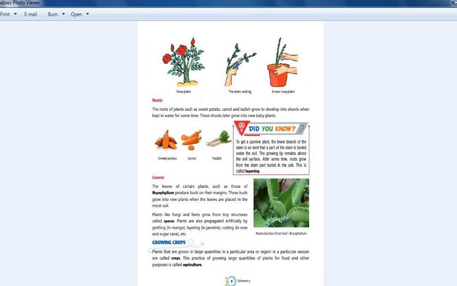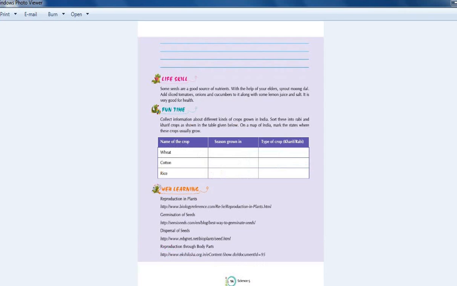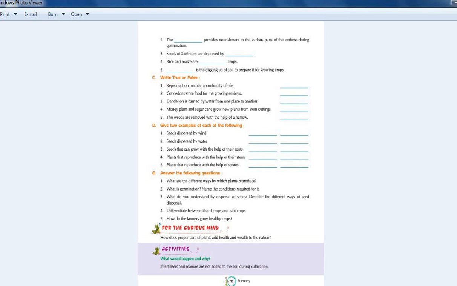Now the next question is, what do you understand by dispersal of seeds? Describe the different ways of seed dispersal. And the answer is on page number 6.